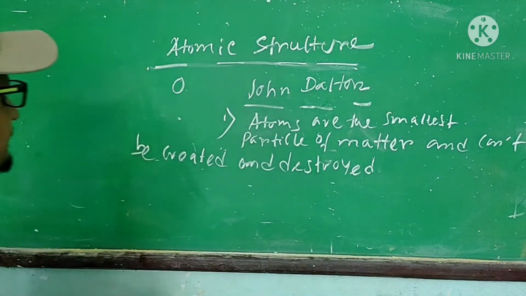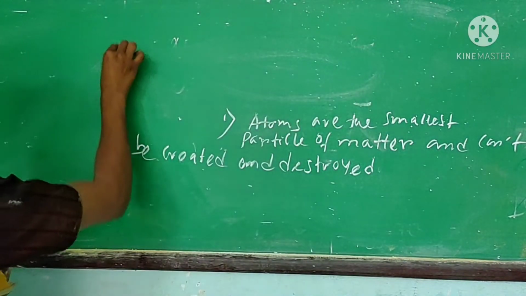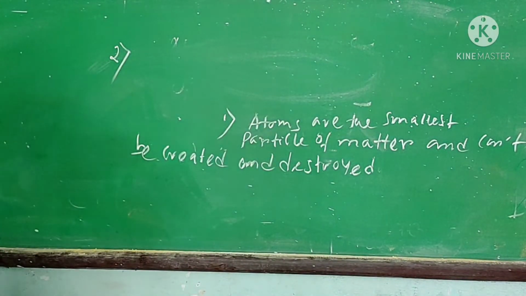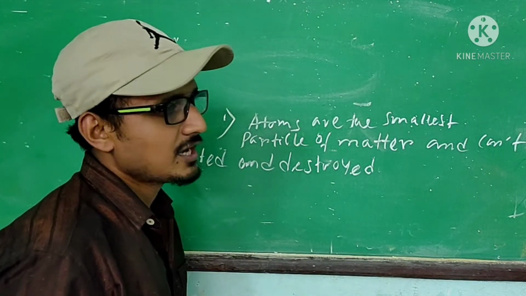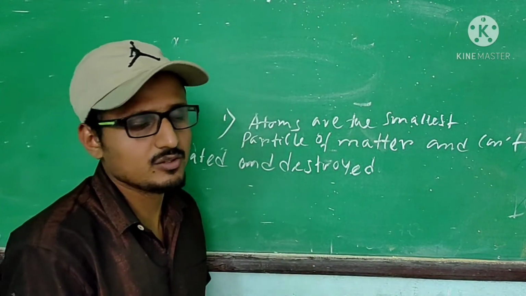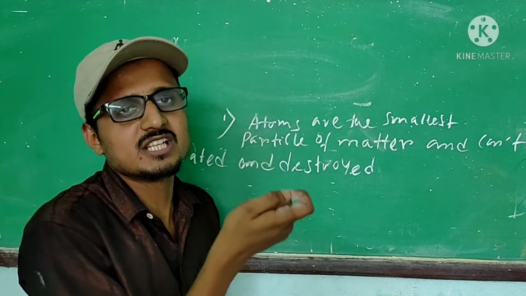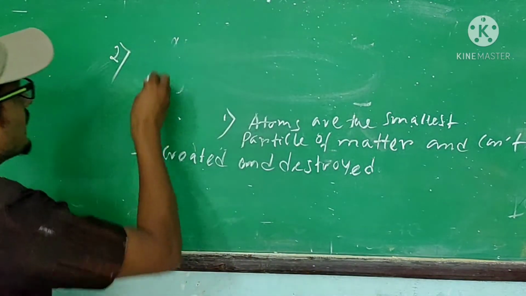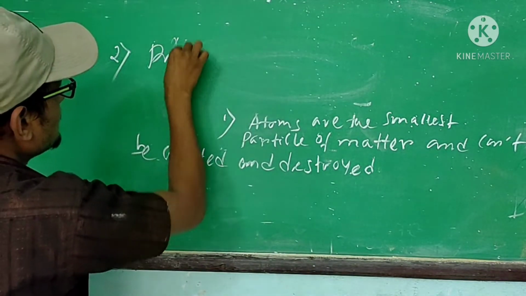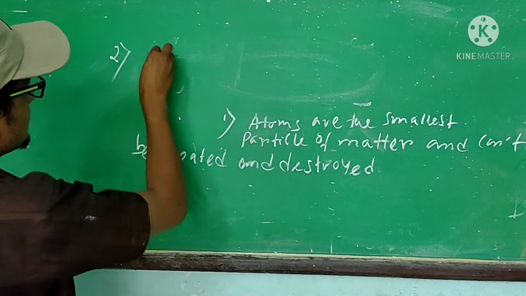Now number 2: atoms of the same element have the same physical and chemical property. That means if you divide oxygen, you get a lot of oxygen atoms, and all the oxygen atoms have similar chemical and physical properties.